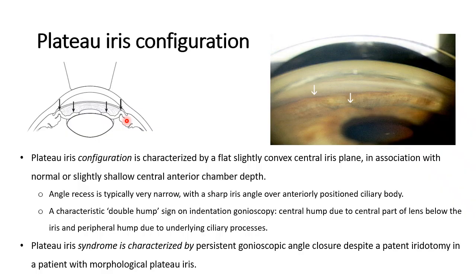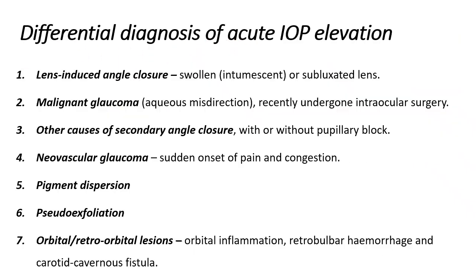So I told you the three mechanisms: pupillary block, in which the lens vault is high; non-pupillary block, in which the ciliary processes are anteriorly placed; then there is a combined mechanism; and then there is a plateau iris configuration, which is this one. Differential diagnosis of acute IOP elevation, you have to know all of these. Many a times it can be lens induced or phacomorphic glaucoma as it is called, malignant glaucoma, other causes of secondary angle closure with or without pupillary block. I'll try to discuss those other causes in subsequent lectures. Neovascular glaucoma, pigment dispersion, pseudoexfoliation, and of course orbital, retroorbital lesions.